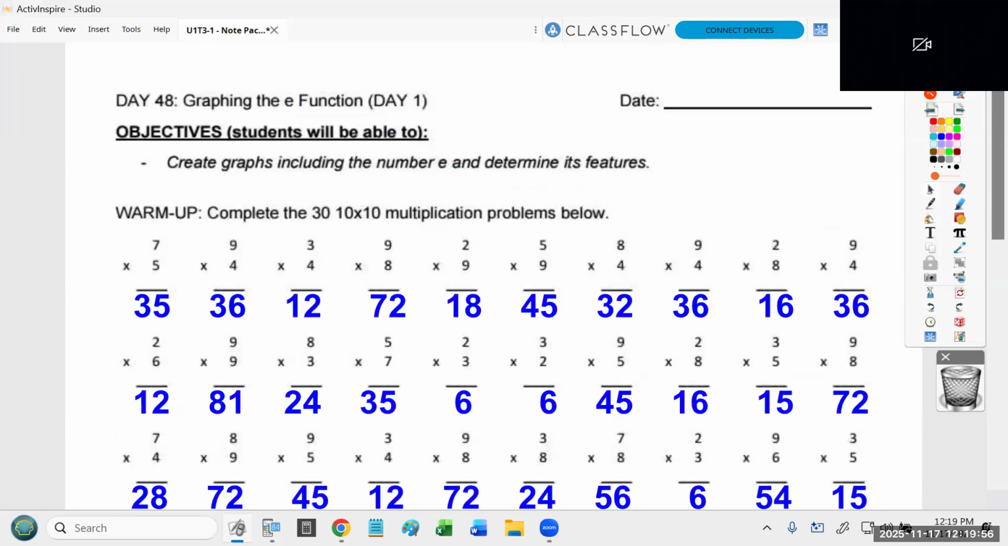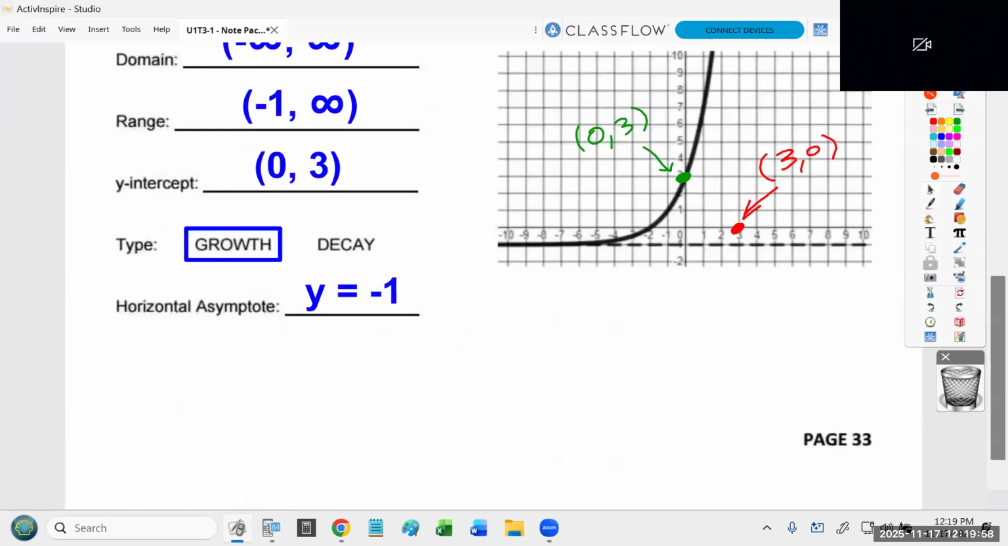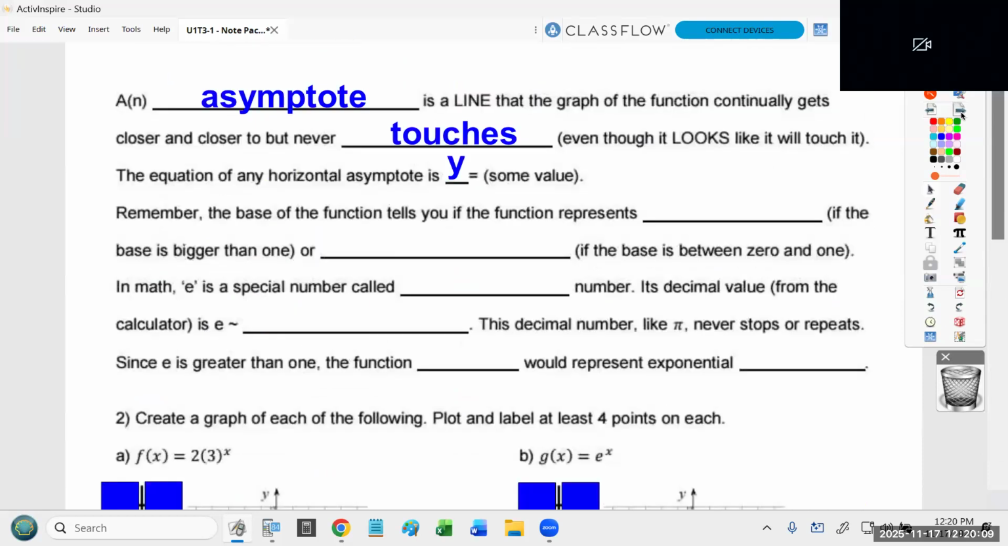If I back up for just a moment, that dotted line is cutting through the y-axis at -1. That's why the equation is y equals -1. Okay, so every horizontal asymptote is going to have the form y equals some number. Remember, the base of the function tells you if the function represents growth, if the base is bigger than 1, or decay if the base is between 0 and 1. So if it's bigger than 1, it's growth. If it's smaller than 1, it's decay.